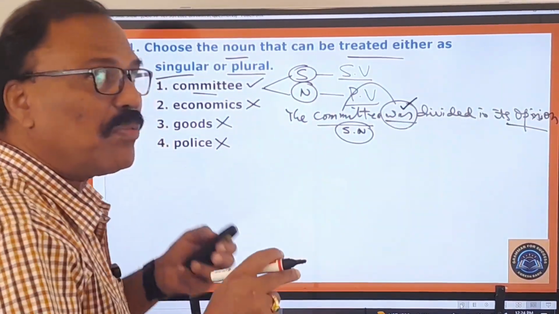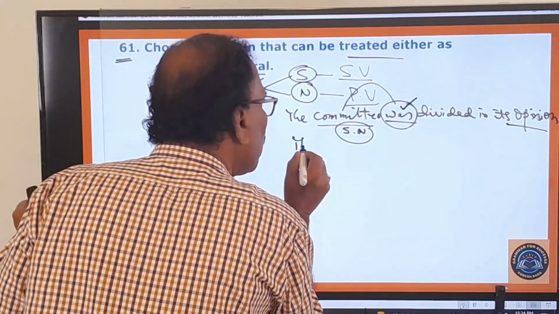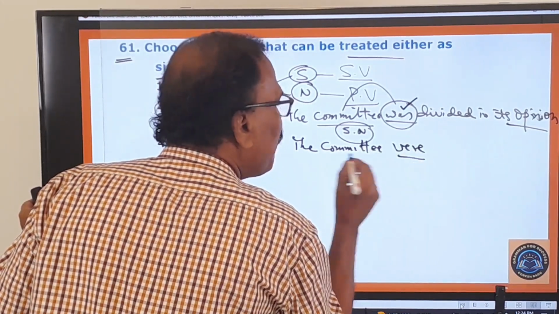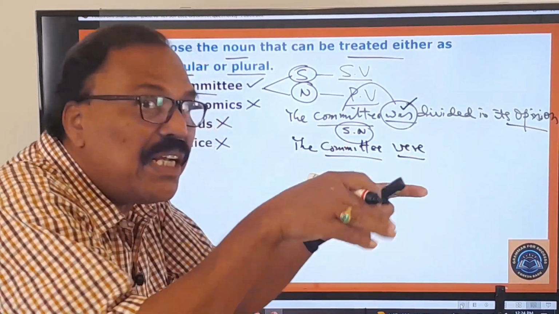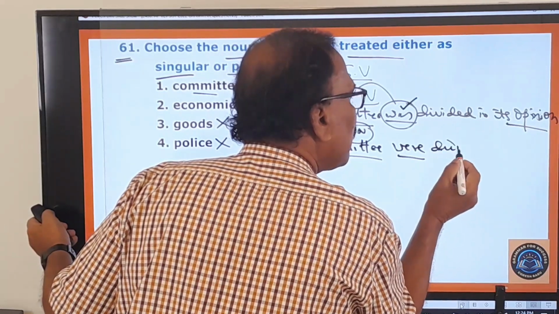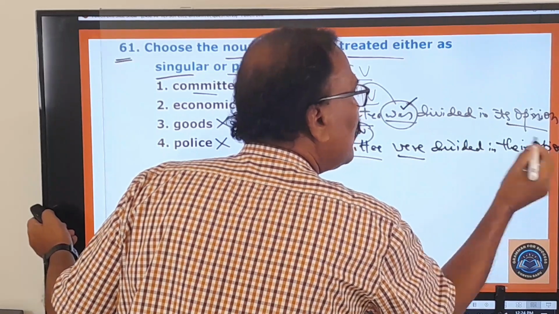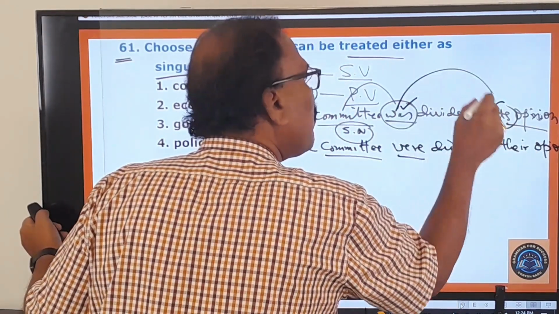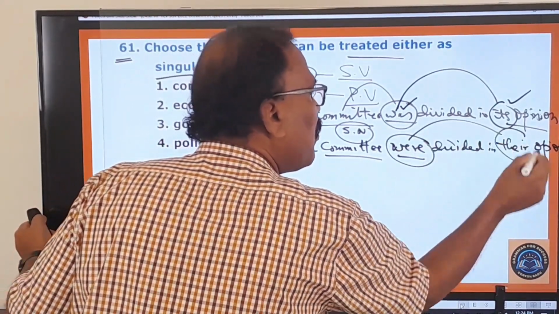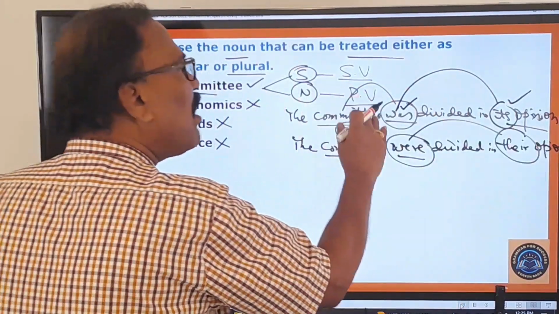And if you want to speak about all the members of that committee individually, okay, then you say like this. What is that? The committee were, plural. Now you have taken the members of that committee individually. So therefore you say the committee were divided in their opinion. You see this? If it is singular, was is singular, and the pronoun is also singular. If it is used as a plural one, were is a plural verb, and a plural pronoun is also used after that. So the committee were divided in their opinion. The committee was divided in its opinion.